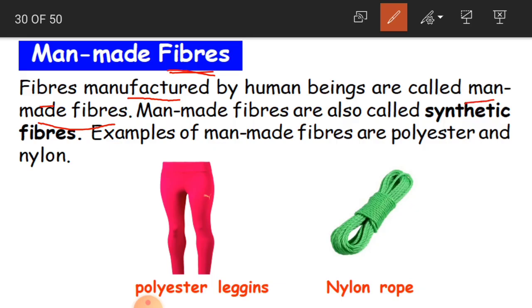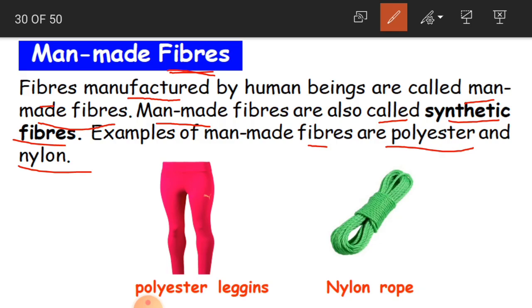Clear, children? Man-made fibers are also called synthetic fibers. So you have two names here. You can call these fibers man-made fibers or synthetic fibers. Examples of man-made fibers are polyester and nylon. These are some fibers which are man-made fibers.